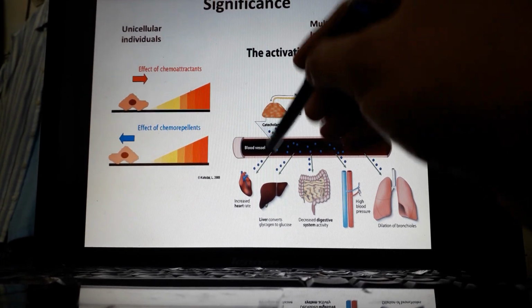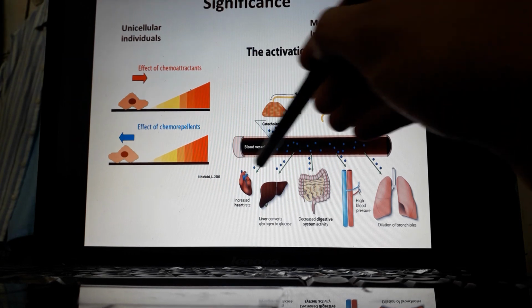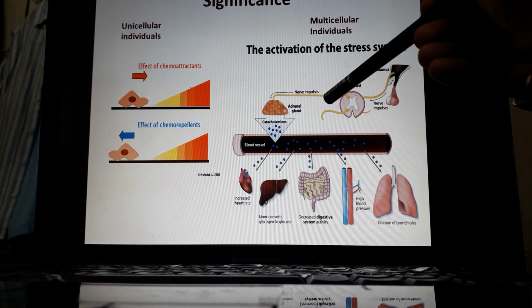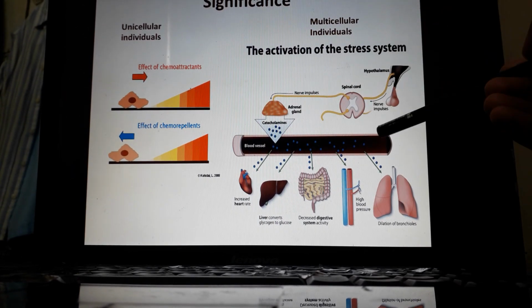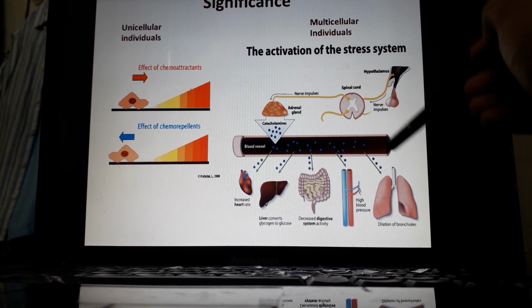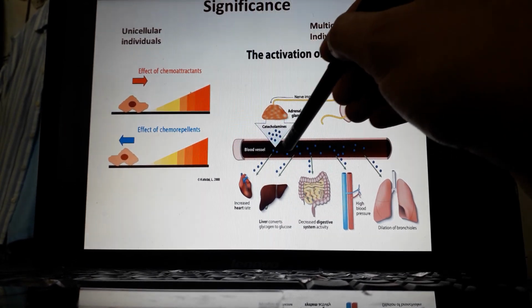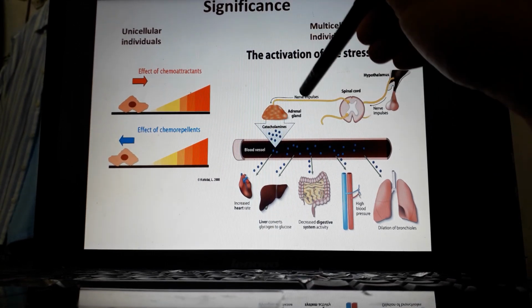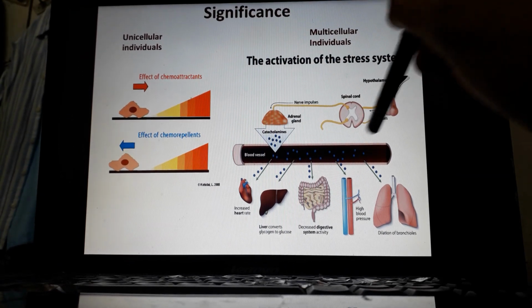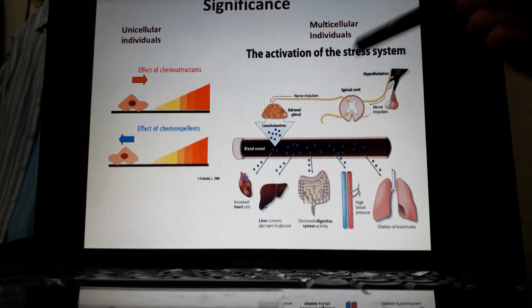Understood? This is why your heart rate increases, and to give rise to heightened pressure, so that all the deep cells and all the muscle cells get a high amount of oxygen, and in order to get oxygen you need a heightened amount of respiration. That's why the bronchioles dilate, and the liver breaks the stored glycogen into glucose to give you a lot of energy, and this is why the different cells give an integrated response so that you can fly. So this is the significance of cell signaling.